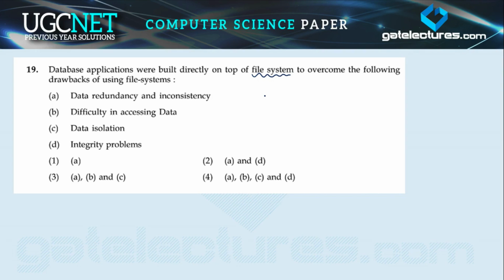So the advantages of DBMS: the first is that no redundant data should be present, right? This is the first advantage of the database, in which we removed data redundancy and inconsistency. The second one, difficulty in accessing data, is a drawback of the file system. With the help of a database we make data easy to access, as we already discussed about isolation. And integrity problems are also a drawback of the file system. So all are drawbacks of the file system, so option 4 is the right one.